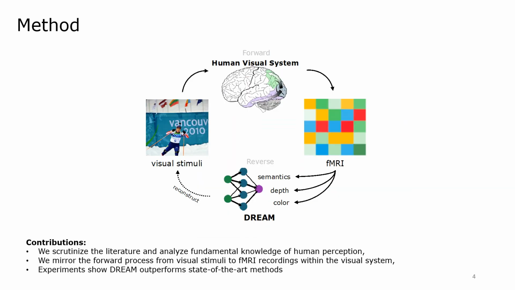To mitigate the loss of color and spatial information, our method, coined DREAM, addresses visual decoding using principles of the human visual system. Specifically, we introduce a novel formulation based on the fundamental knowledge of human perception, which seeks to reverse the pathway specialized in extracting semantics, depth, and color cues directly from the fMRI data, thus mirroring the forward process within the human visual system. As a result, DREAM outperforms state-of-the-art in visual decoding.